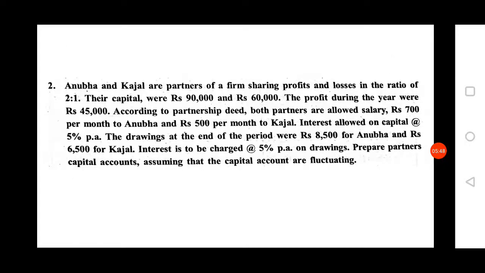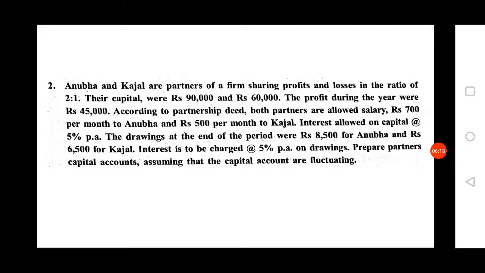Here in the second problem, Anubha and Kajal are partners. They share profit and loss in 2:1. Their capitals are given as 90,000 and 60,000, and the profit of the firm is given as 45,000. Here both partners are allowed a salary of rupees 700 per month to Anubha and rupees 500 per month to Kajal.